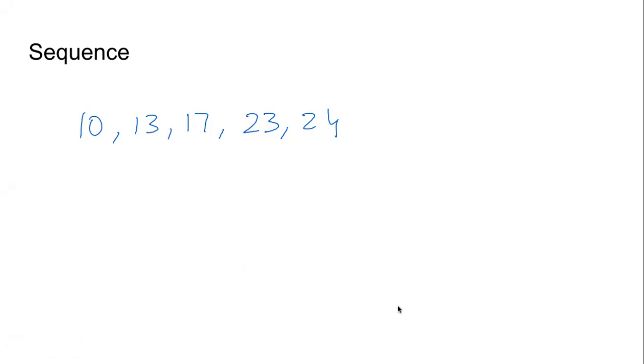Do you see any pattern? Think simple. Think very, very basic.